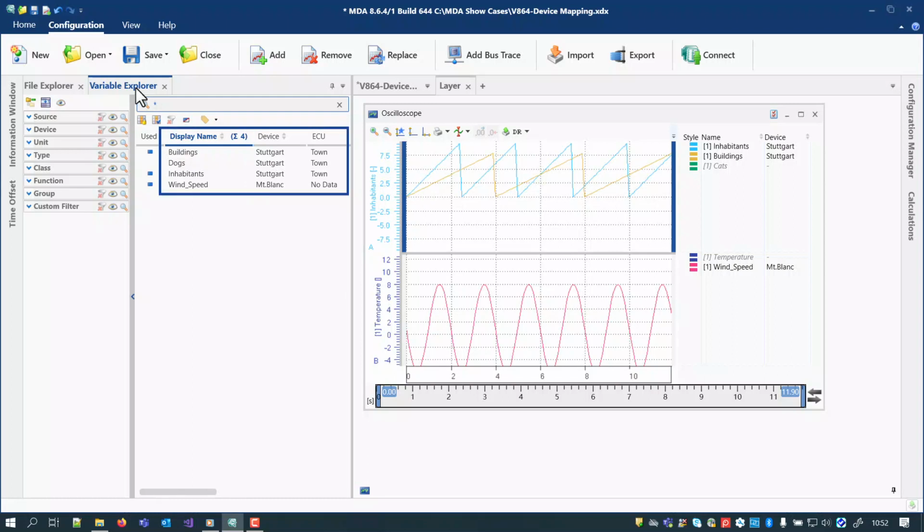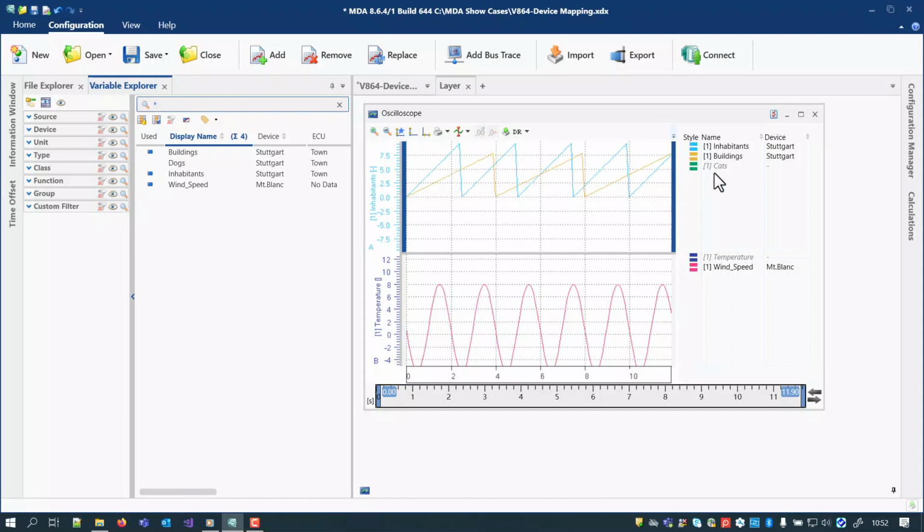When a measure file is replaced, MDA tries to find in the new measure file a signal with the same name. But additionally, some meta information must match clearly. These are the device and the ECU information. In my first example, almost all signals could be identified clearly and were replaced accordingly. In the best case, the signal name and the meta information are identical. This is called a perfect match.